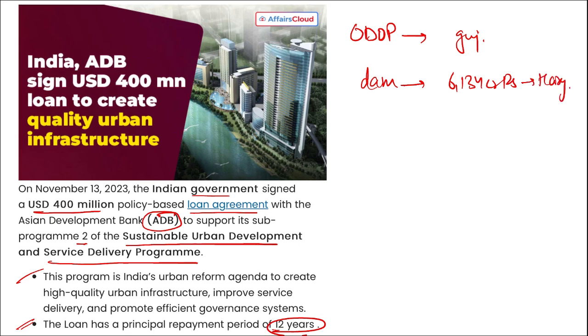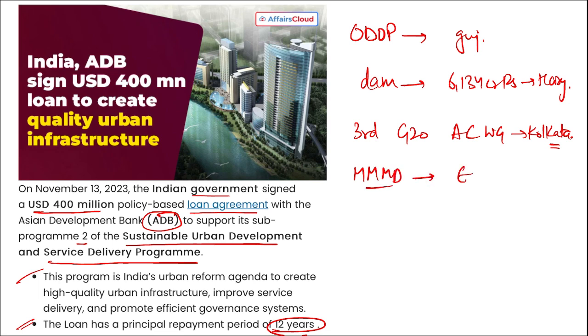It is Haryana government. Then third edition of G20 anti-corruption working group meeting held. It was held in Kolkata. Correct. Then who launched Meri Mati Mera Desh campaign? This was launched by Eknath Shinde. Right. Then which institute became the 21st IIM of India? It is National Institute of Industrial Engineering.